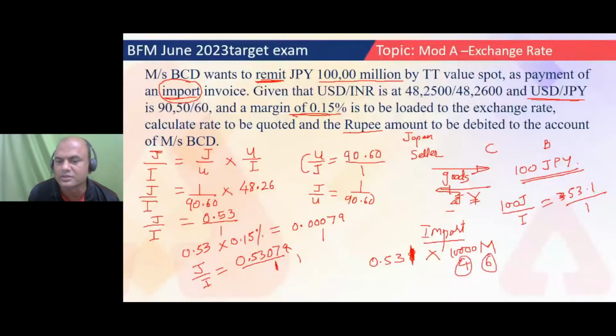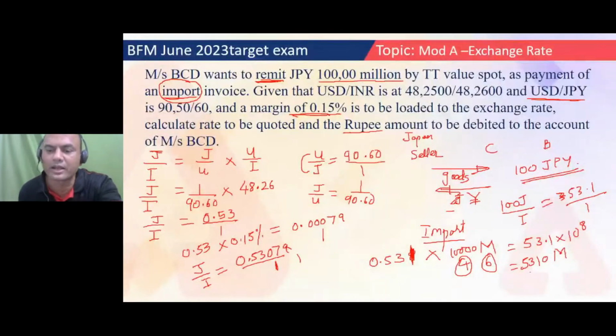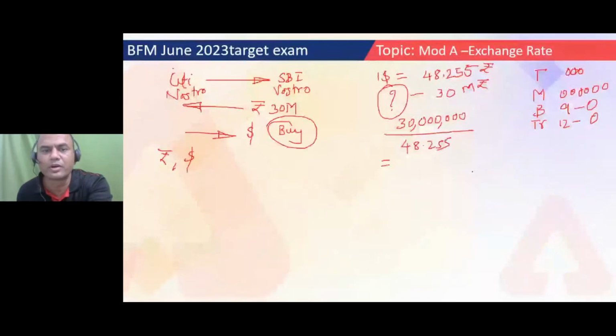So I'll just remove these 2 points and I'll get 53.1 into 10 raised to 8, because 2 zeros are gone. I'll do something more also: 5310, and then I'll make it million. So 5,310 million I can make it. This way I can get the answer. It's just the conversion of points from here and there. Yeah, roughly that. Let's move on to the second one.